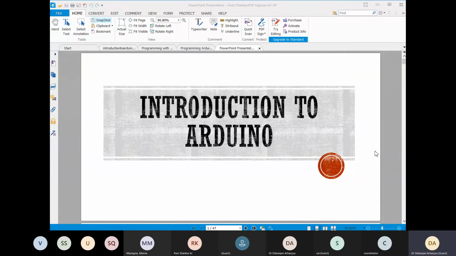So we have two microcontrollers. They are widely used and very easy to configure. The first one is the Arduino and the second one is the Raspberry Pi. So let's start our class with the Arduino first. Then in the succeeding class we'll go with the Raspberry Pi.